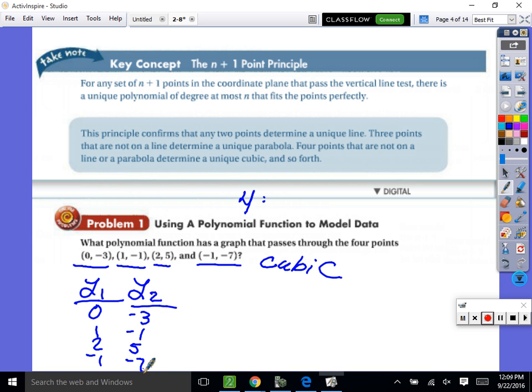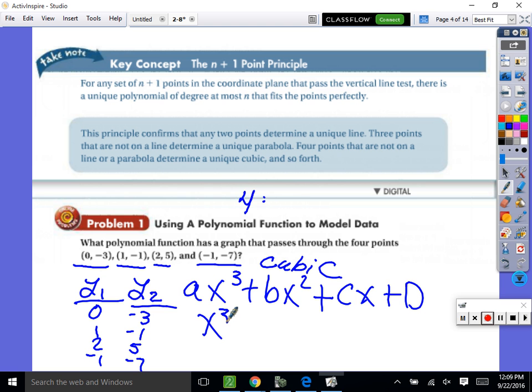So tell me, what is the cubic? So we know a cubic has the form ax cubed plus bx squared plus cx plus d. What is a, b, c, and d? So we have x cubed. What's b? So minus x squared plus 2x minus 3. Sweet. Yep. That is the cubic polynomial that matches both points. And it fits perfectly.